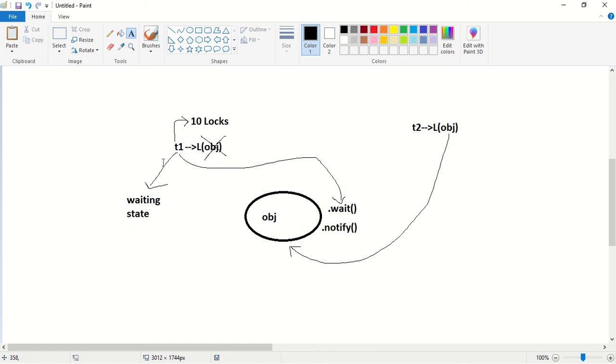Which is the waiting thread? The T1 thread. Now the T1 thread will get the lock and it will get the updated information and continue its execution. So what is this? If a thread calls the notify method after performing some update operation, the thread is going to release the lock and give the notification to the waiting thread. The waiting thread, after receiving the notification, will acquire the lock of this object, make use of this updated information, and continue its execution.